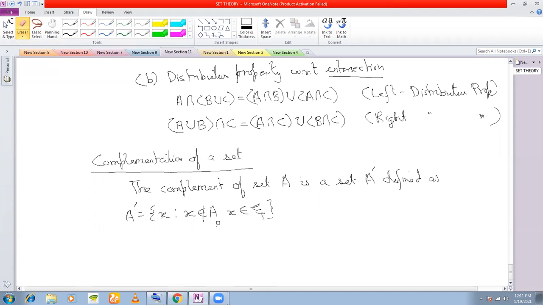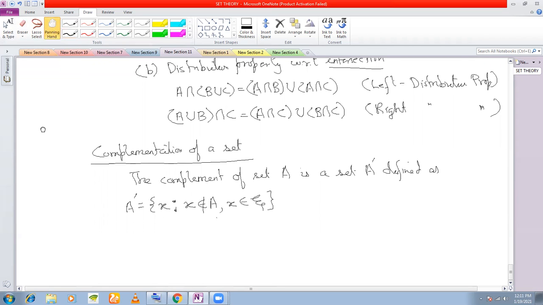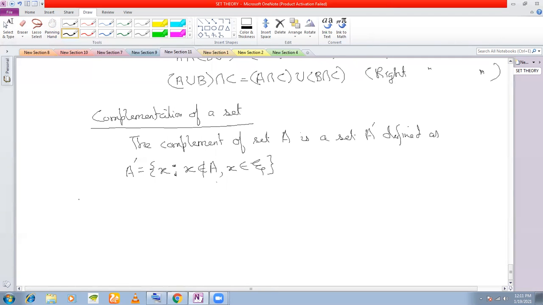So for a very clear understanding, A complement is x such that x does not belong to A, but x belongs to the universal set. That means it contains only the elements that are not in A. Let us take an example here.